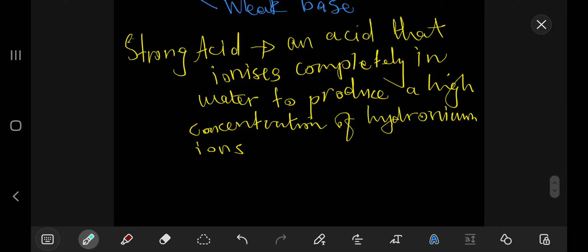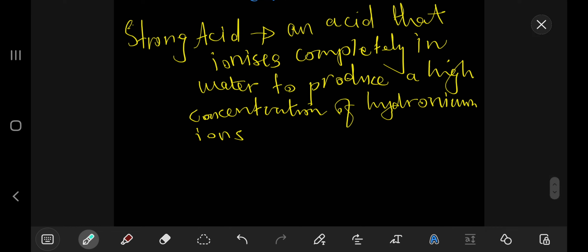So it differs from the actual definition of an acid according to Arrhenius. According to Arrhenius, an acid is a substance that ionizes in order to produce hydronium ions, right? But what if it's a strong acid? We say it is an acid because we already know that it's an acid. So we say an acid that ionizes completely. So this is the key term. It ionizes completely in water to produce a high concentration of hydronium ions, right? So that is a strong acid.